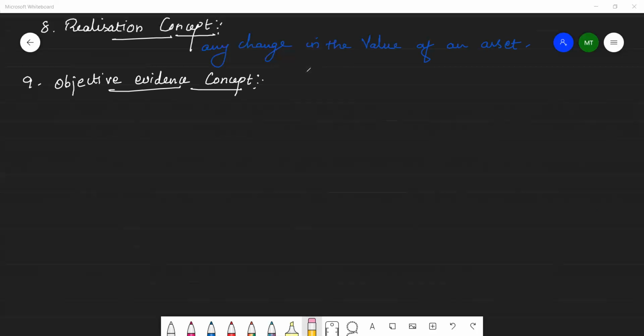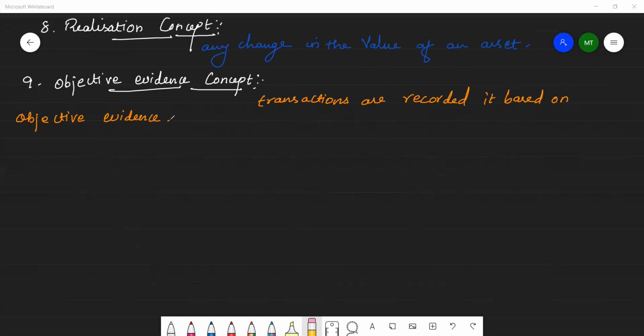The objective evidence concept requires that all accounting transactions are recorded based on objective evidence. All transactions are based on evidence.